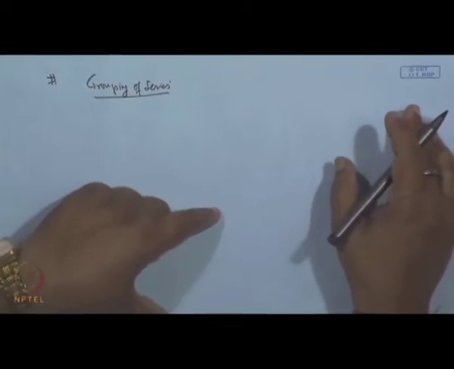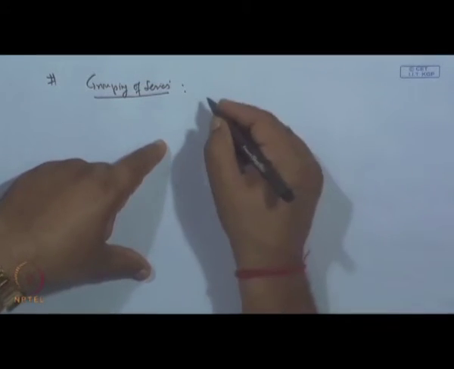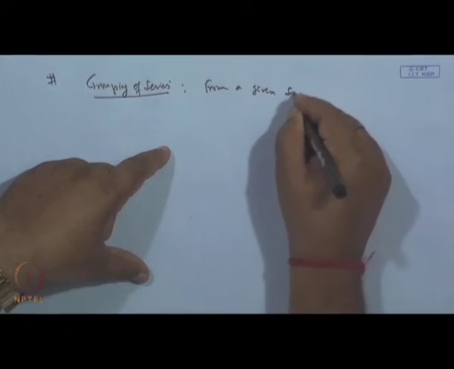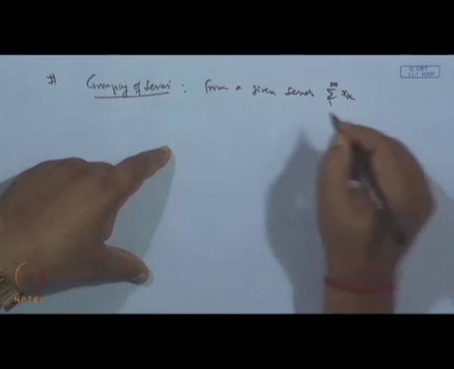By grouping of the series we mean: suppose a series sigma x k, k from 1 to infinity, is given.